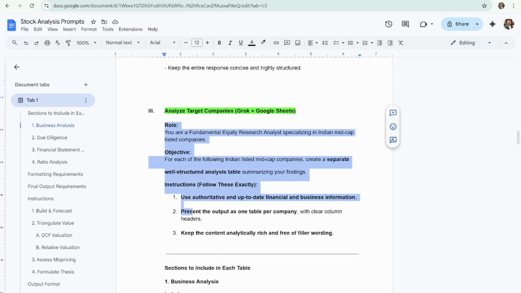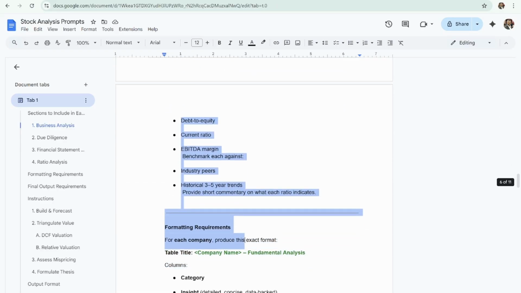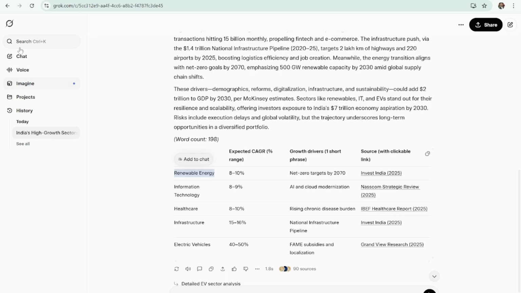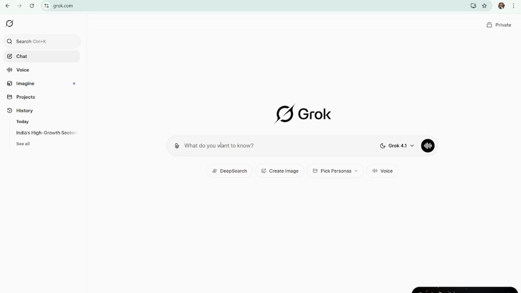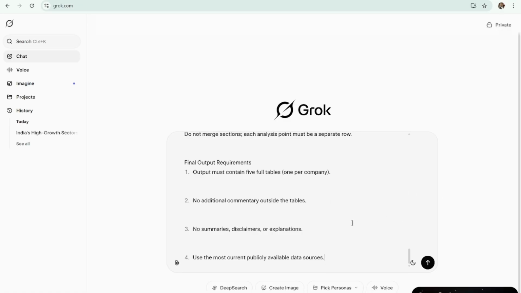So I'm going to copy this prompt for Grok, where Grok will then help us with the deep dive. There's something which is known as context window. Since we are using free versions of the LLMs, I will try to keep new chats for each of the steps when we are using the same LLM model, so that the context window is not exhausted, and it'll ask for us to then upgrade.